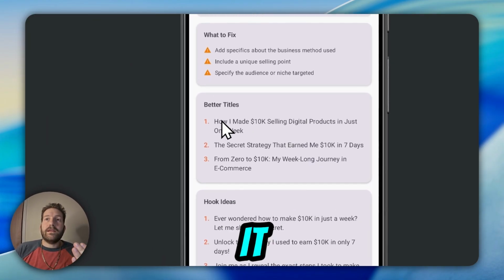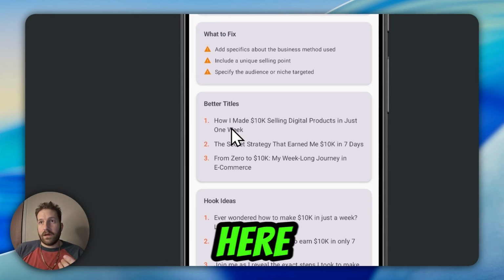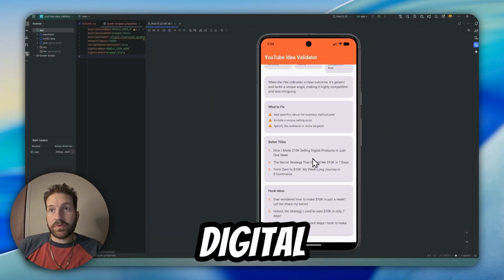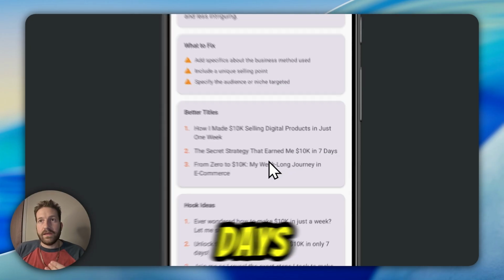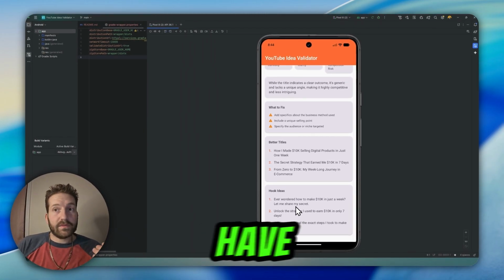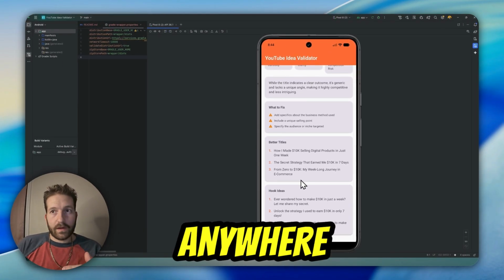But still, it can show you how to optimize the titles, right? Look, there's specificity here. How I made 10K a week selling digital products in just a week, right? The secret strategy that earned me 10K in 7 days. See, these do sound much better. And then you can have some hooks right in there. 2 seconds, you get it right on your phone, you can do it anywhere.